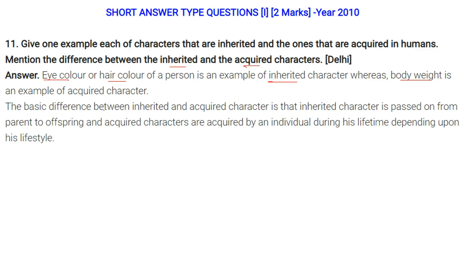So the basic difference between inherited and acquired characters is that the inherited character is passed on from parents to offspring, that is parent to child, and acquired characters are acquired by the individual itself in his lifetime, and depend on his lifestyle. It has nothing to do with the next generation.